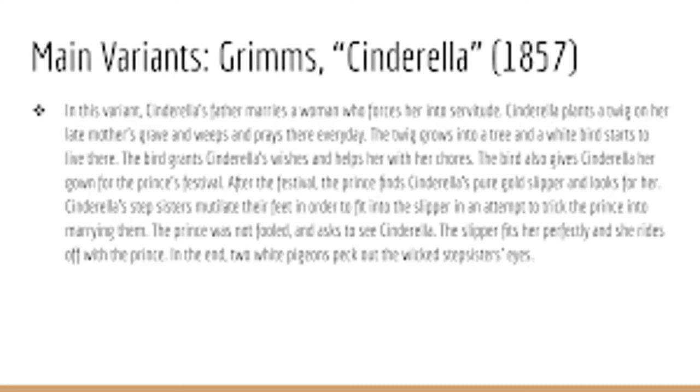In this variant, Cinderella's father remarries a woman who forces her into servitude. Cinderella plants a twig on her late mother's grave and weeps there and prays there every day. The twig grows into a tree and a white bird starts to live there. The bird grants Cinderella's wishes and helps her with her chores. The bird also gives Cinderella her gown for the prince's festival.